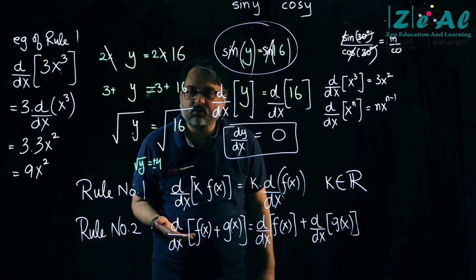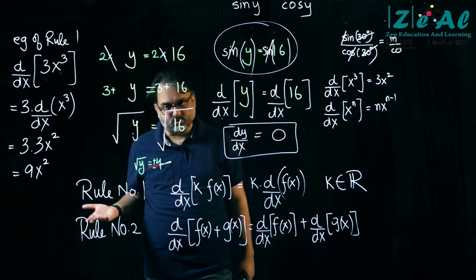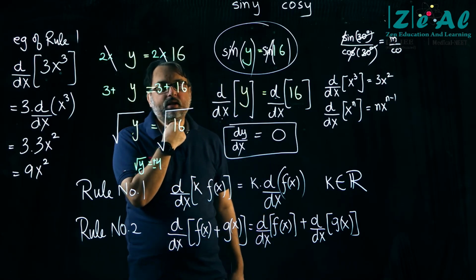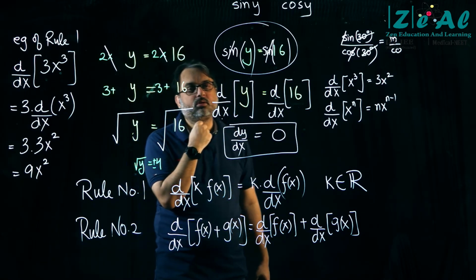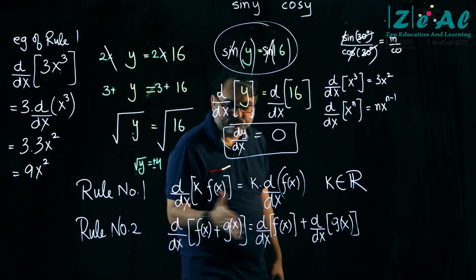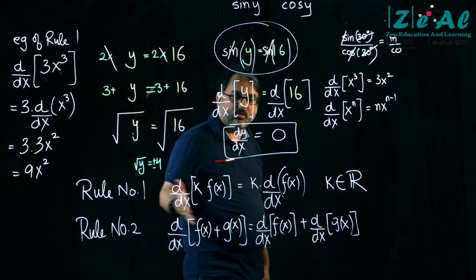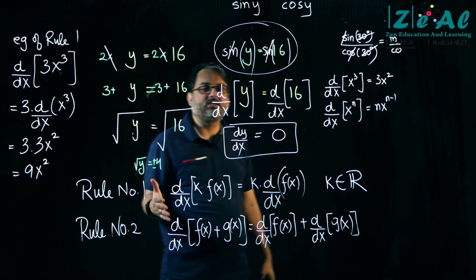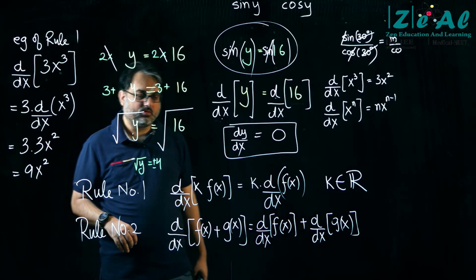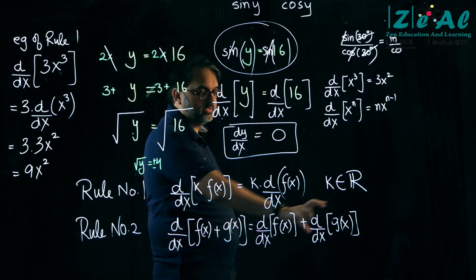Rule number 2 can be compared to distributive. Yes, if you want, you can. Yeah, absolutely. But it is not multiplication. Remember, it is not multiplication. In some cases you can think of it as multiplication, but in some cases you will not be able to do that. So it is always better not to think of this as multiplication.